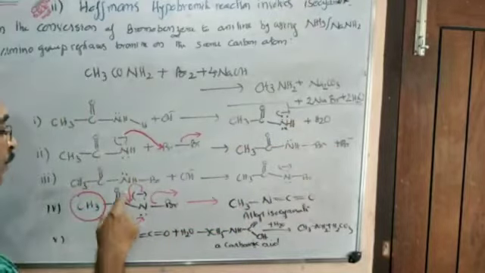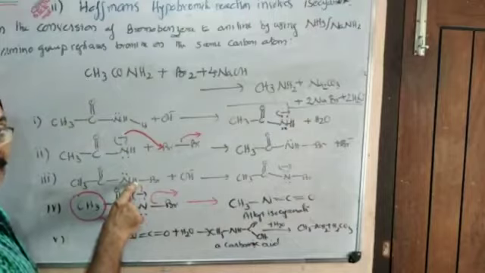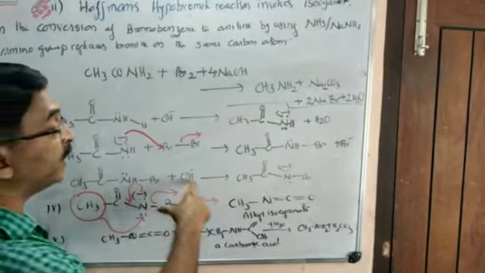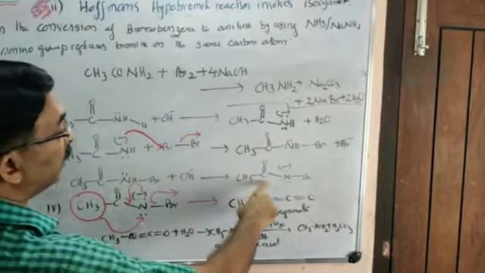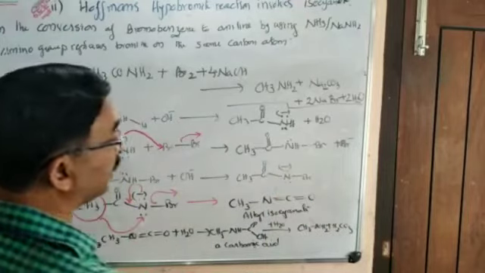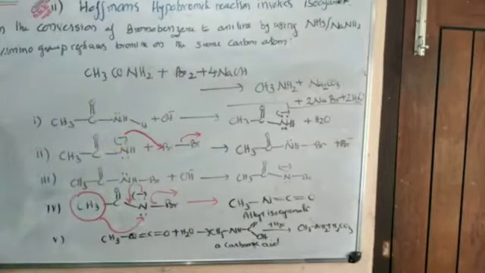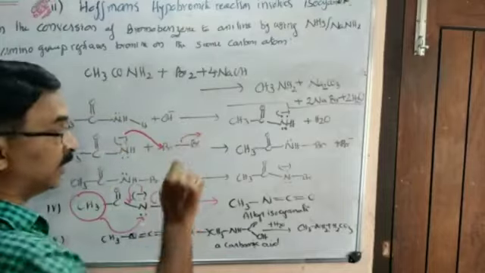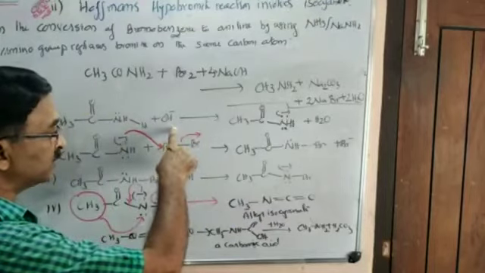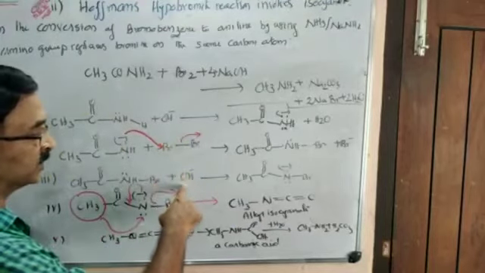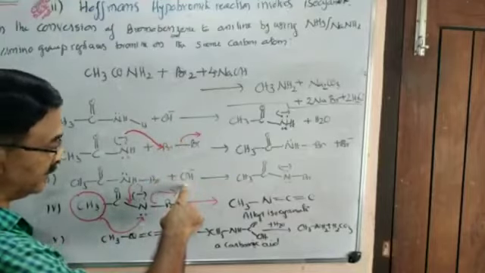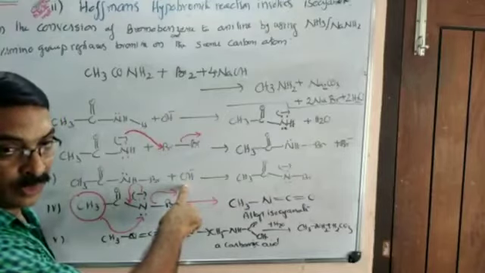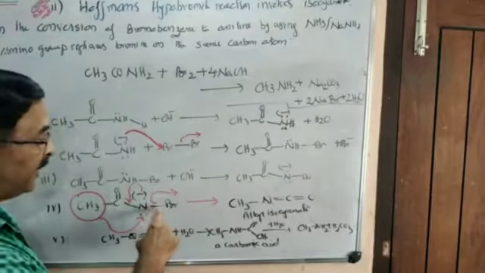In the third step, there is one more hydrogen on the nitrogen. That is also taken away by a second hydroxyl. These two reactions are identical. So it becomes NBr, again a negative charge comes back on nitrogen because there are two lone pairs and one extra electron. See, you can remember these three together in this way. H goes, Br comes, H goes. One hydrogen goes, then Br comes, then the second H goes. 2H goes, 1 Br comes. So the species becomes NBr.